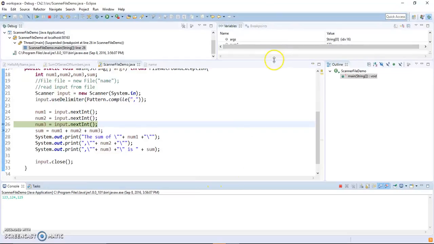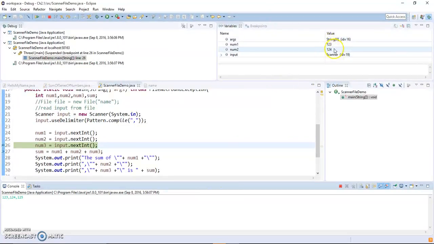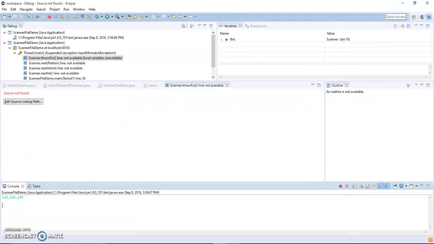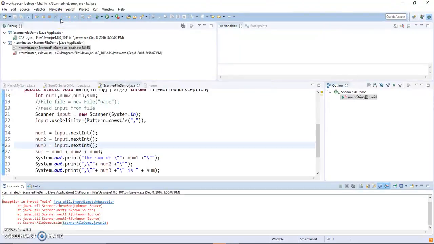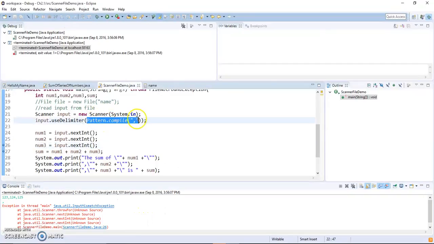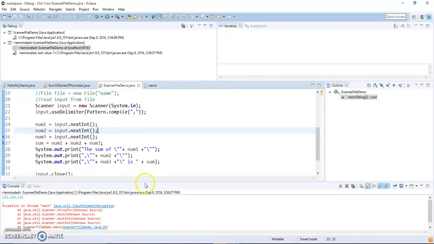Jump in and read in the 123, 124 and waiting for that line. So do step in. It's read in. It's still waiting, right? Waiting for the comma. And once I get a comma in, there's a problem, right? The same problem, even if I use Pattern.compile, right?